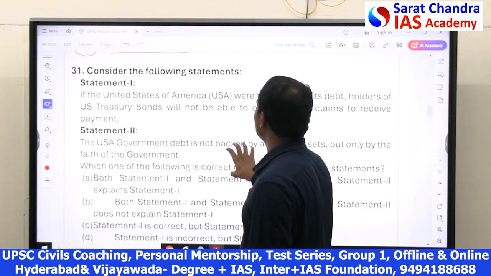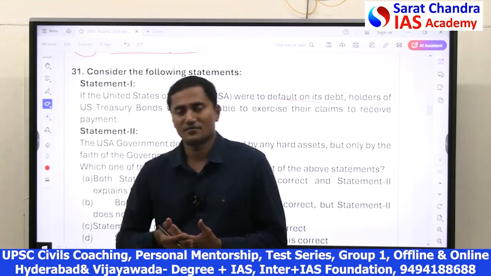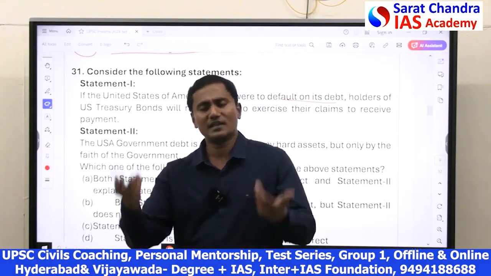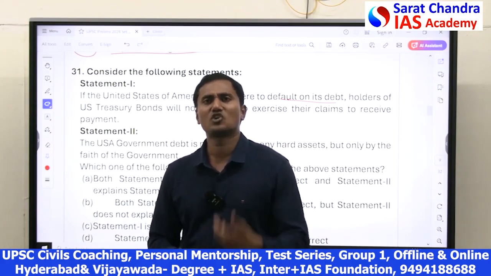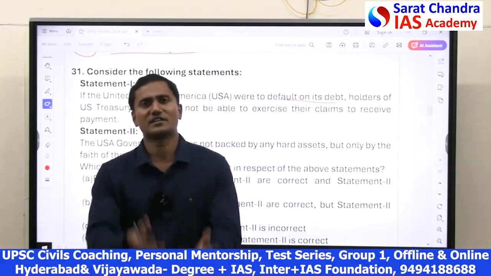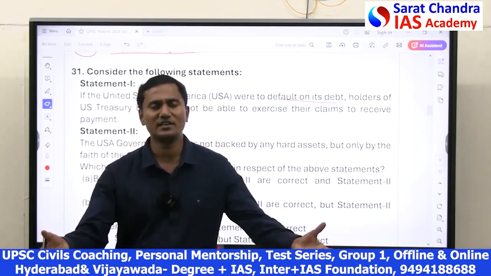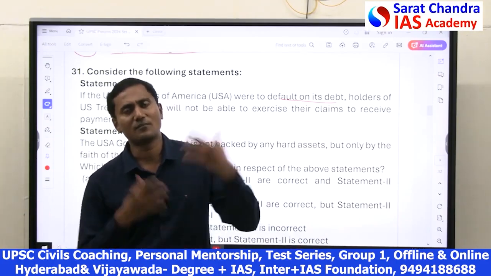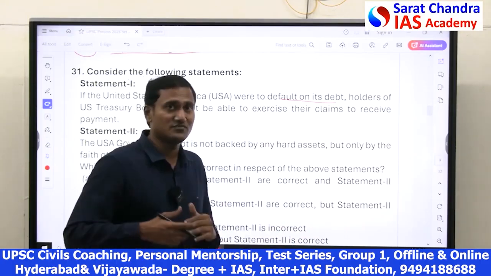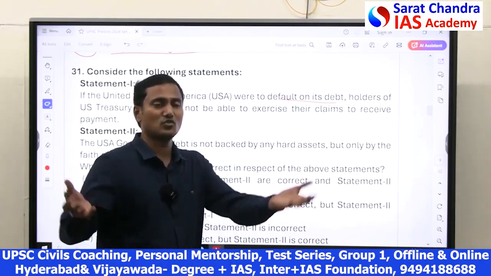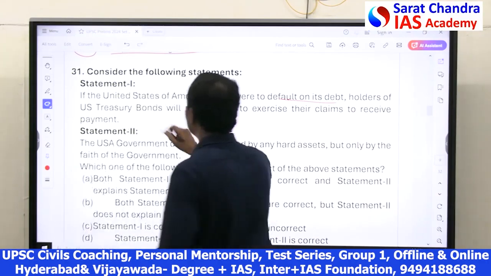Friends, United States of America, USA, if it defaults on its debt. For example, USA, like any country, actually collects money by giving debt instruments like treasury bonds and securities. For USA, we call them USA treasury bonds, US government securities. By issuing the securities, they collect the money required for the development of the country and infrastructure of the country. But if it defaults on the debt, that means if it is unable to pay back those who are holding those treasury bills or securities, in such a case,